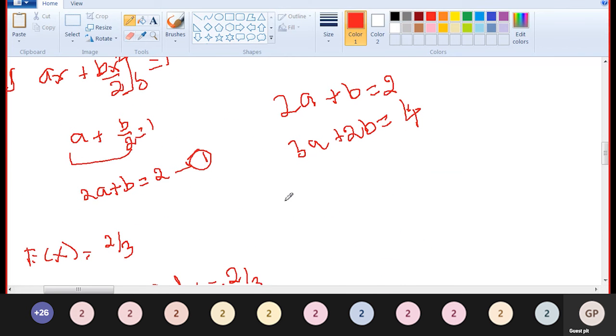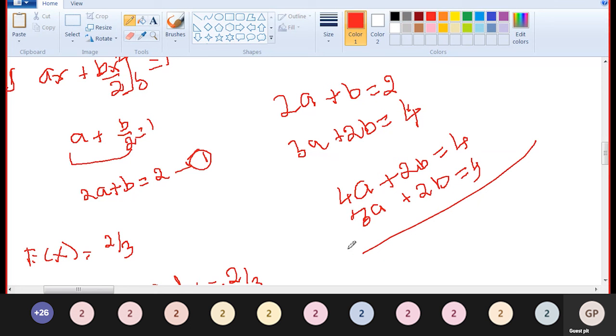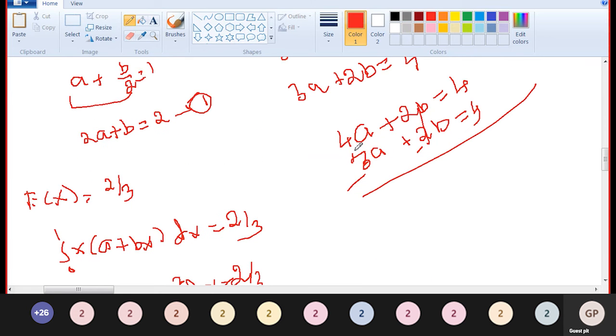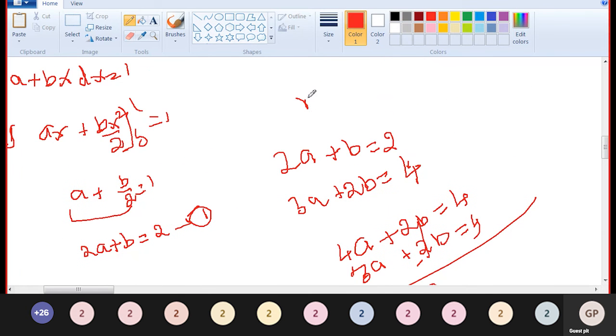Now multiply the first equation by 2: 4a plus 2b is equal to 2 into 2, 4. The second is 3a plus 2b is equal to 4. Subtracting, 2b and 2b cancel, so 4a minus 3a, that is a, is equal to 4 minus 4, which is 0. So a is equal to 0. Putting a equal to 0 in any equation, b is equal to 2.